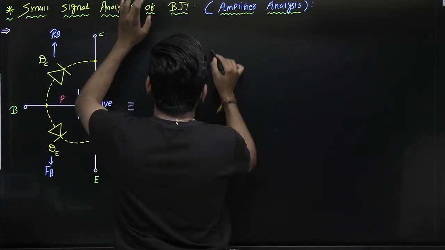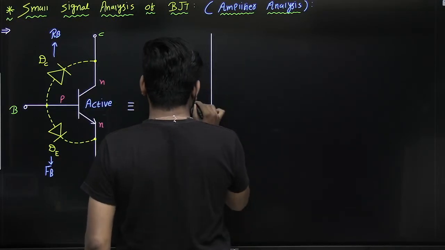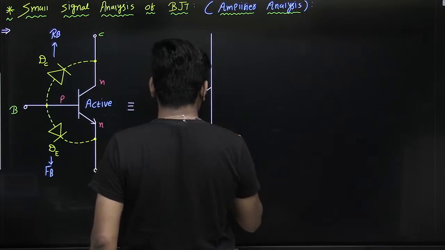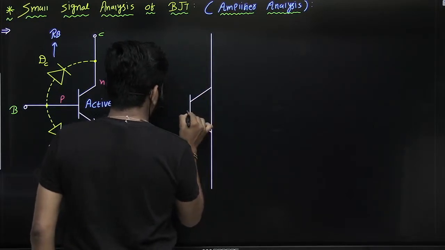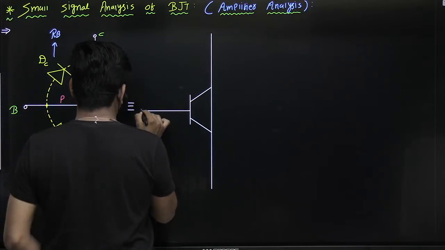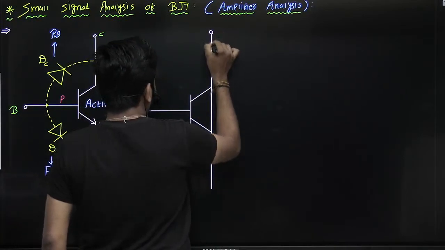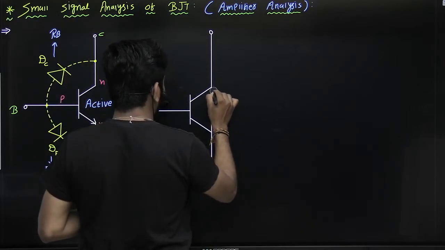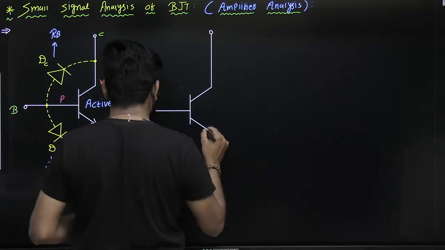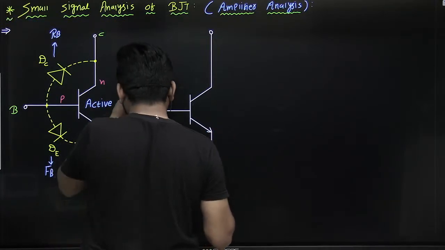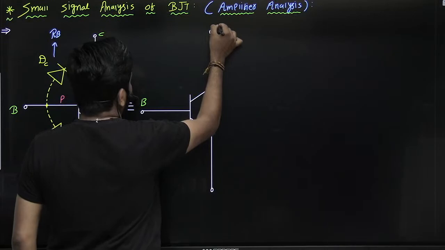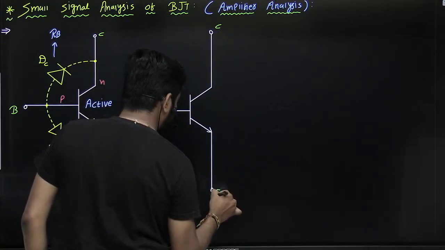Here we can draw it like this. This is the base, this is the collector, and this is the emitter.